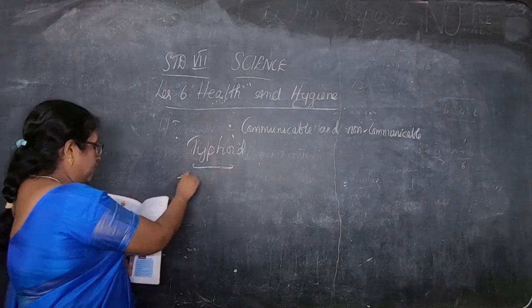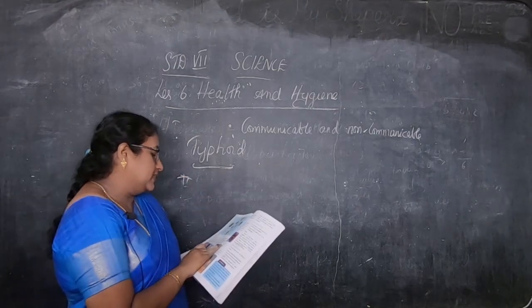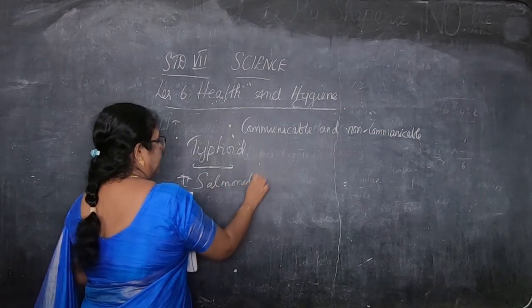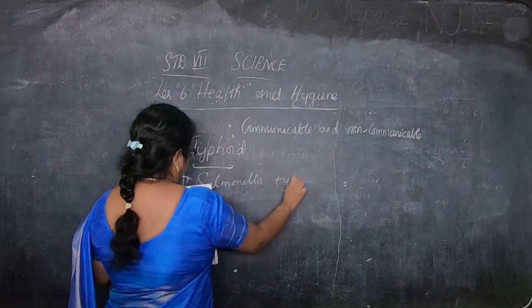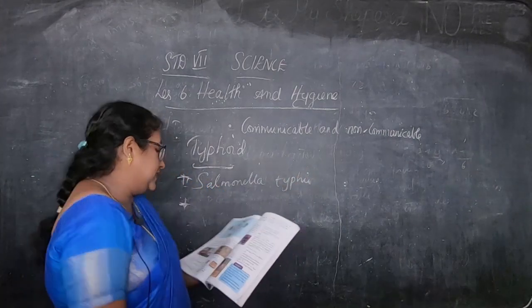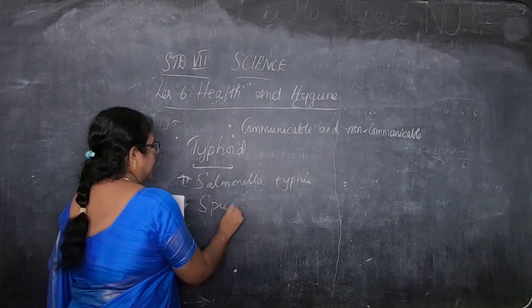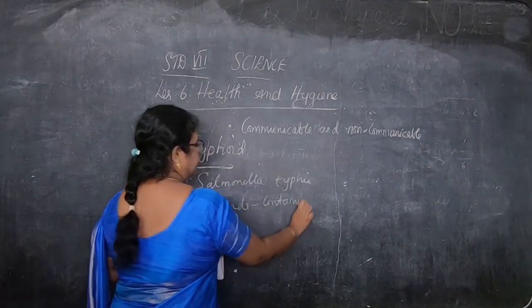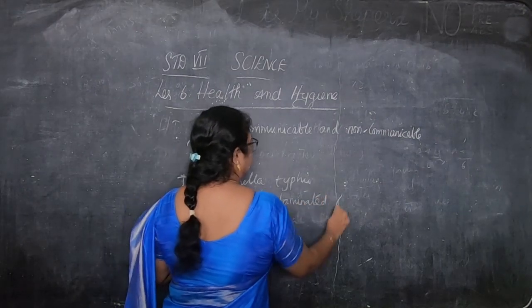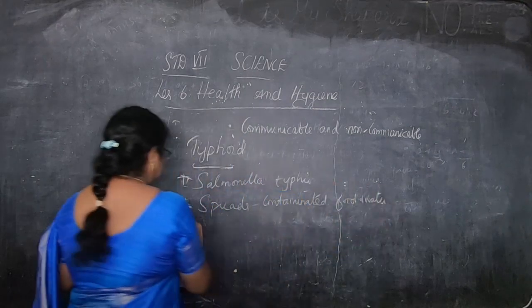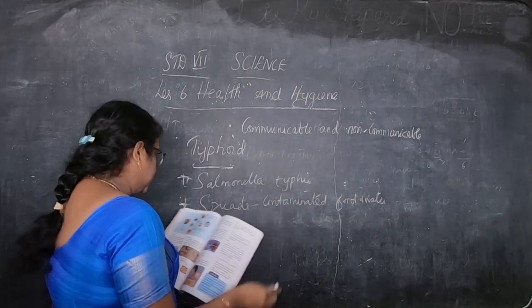Now typhoid is caused by Salmonella typhi, and spreads by contaminated food and water. Okay, children. Next, what are the symptoms there?